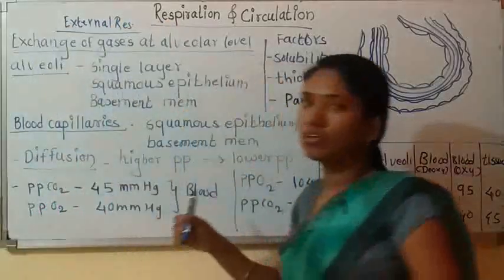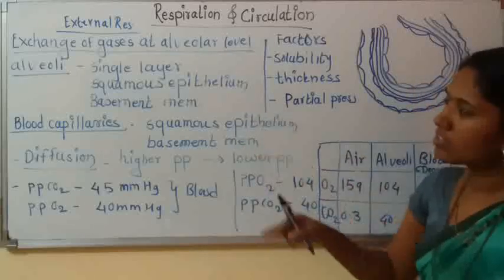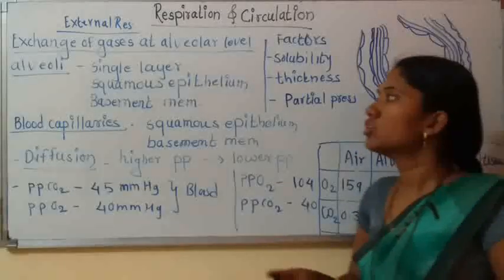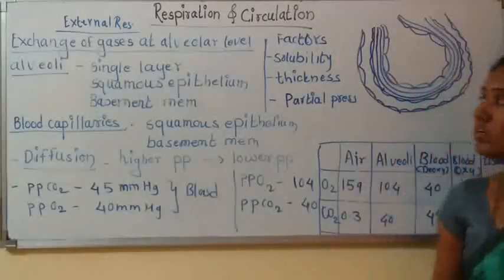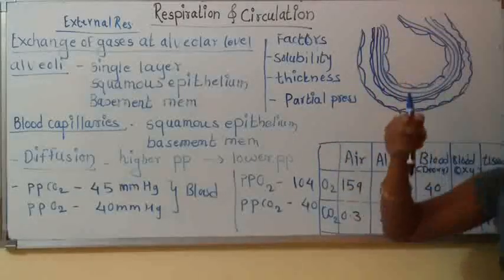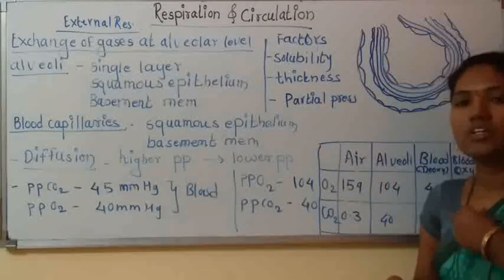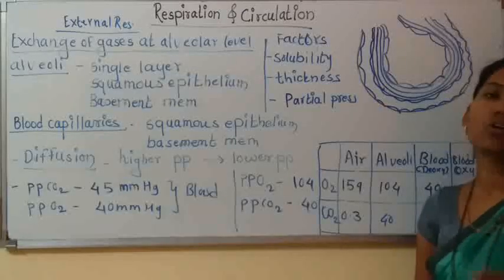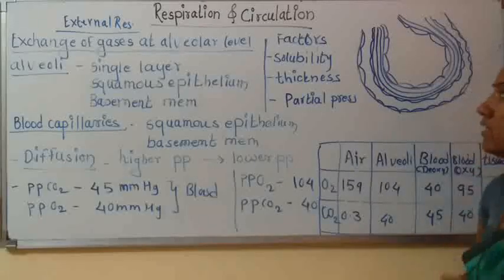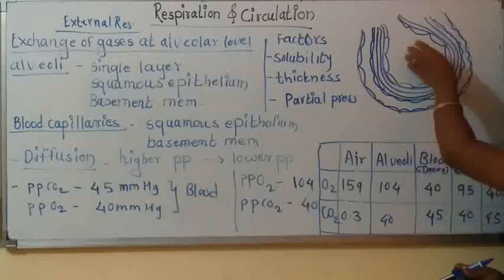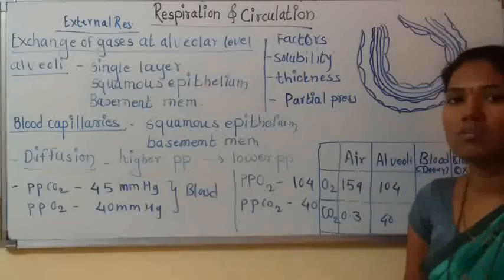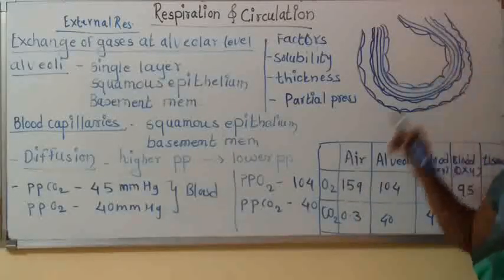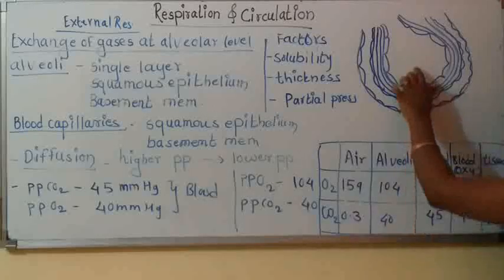So today we are going to start this point. First we are going to learn how gases are exchanged between alveoli and blood. First is alveoli. In the human respiratory system there is trachea, next is bronchi: primary bronchi, secondary bronchi, tertiary bronchi, bronchioles, and at the end of bronchioles there are balloon-like sacs, and these sacs are called alveoli. Whatever gases we inhale come inside these alveoli, and exchange of gases takes place through them.